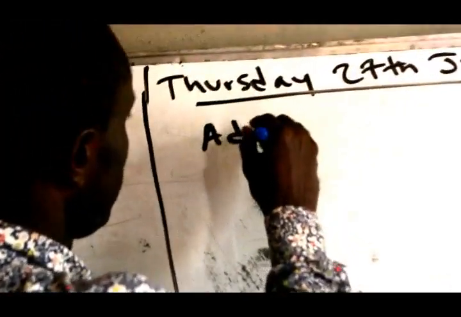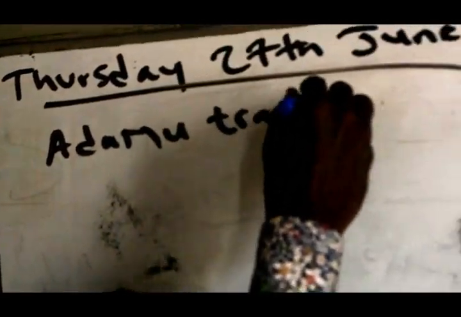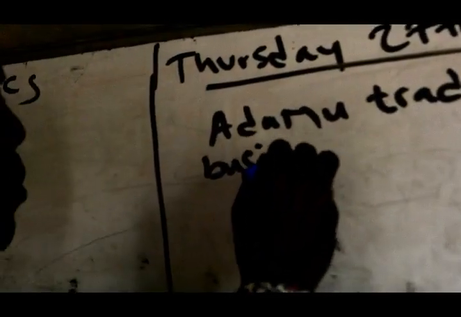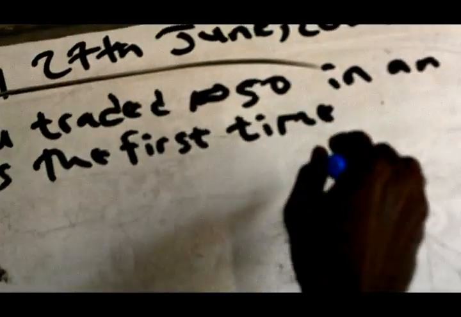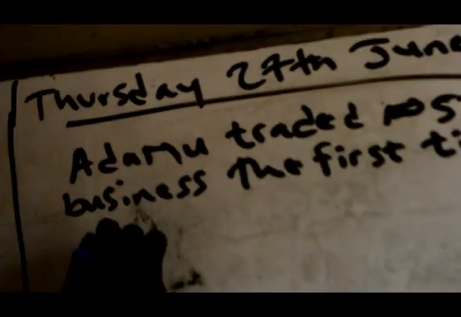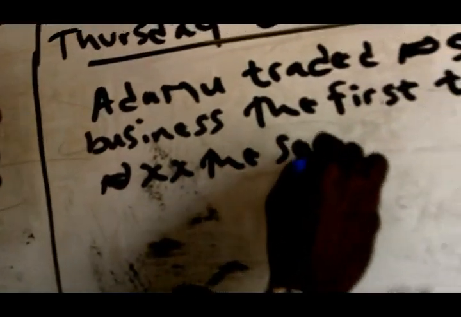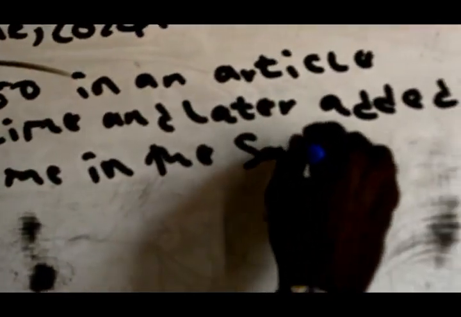Example, we have Adamu traded 15 naira in an article business the first time, and later added XX naira the second time in the same article business. The total amount he traded 15 naira.